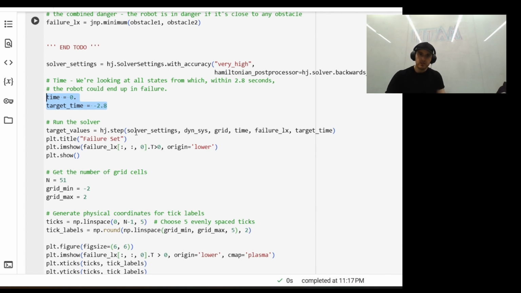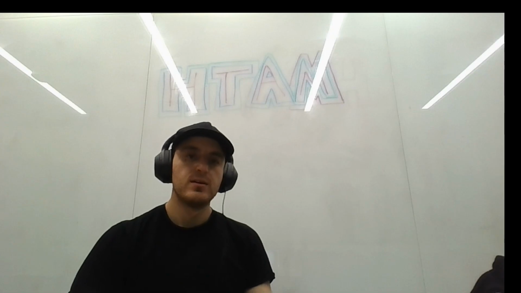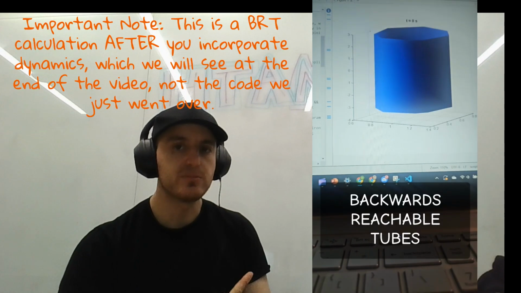And now finally, we solve the HJ PDE, the Hamilton-Jacobi partial differential equation for the more mathematically inclined. This runs the solver using our Dubin's car model, grid, and the initial unsafe set, and computes the value function that defines the BRT. Now, I want to make a note here that this is what we are actually computing.